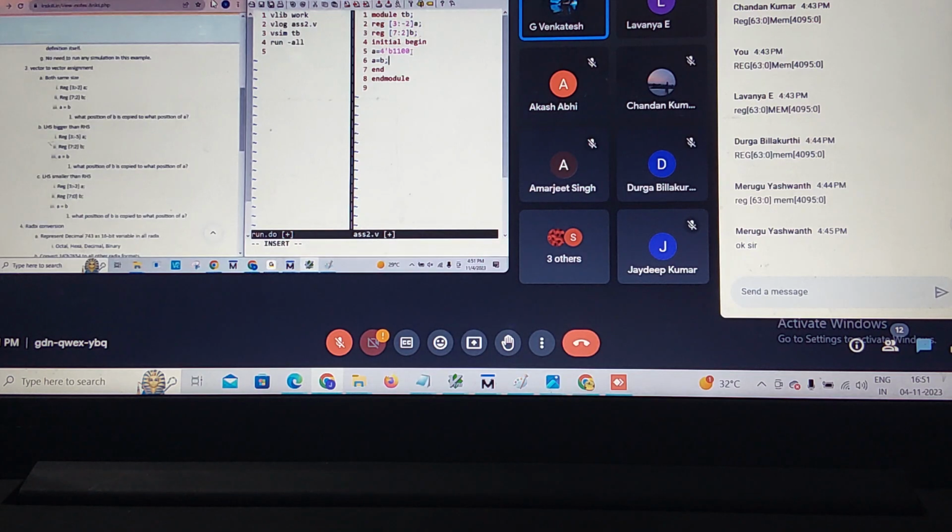In the procedure block, I need to implement it. In that, I am passing my A value, whatever it may be, with size and radix. B is equal to A, which is a blocking assignment. A value is assigned to B, then I need to display it. What is my A value, B value?